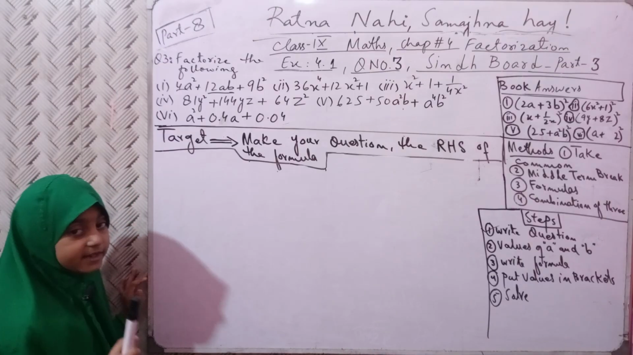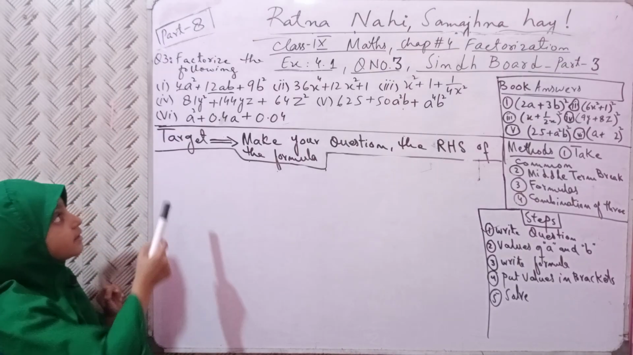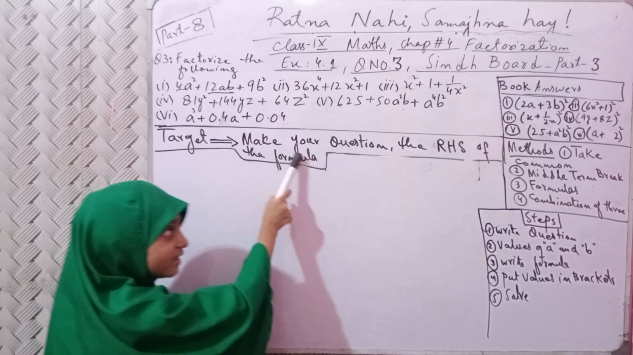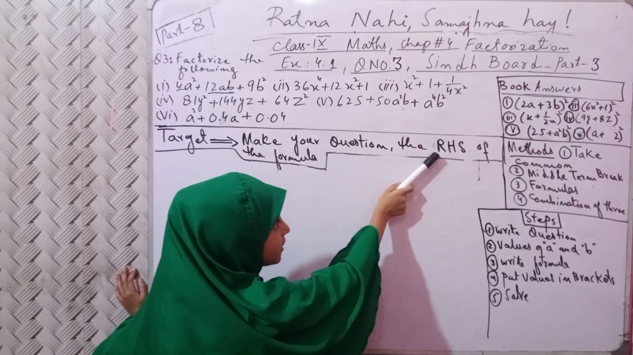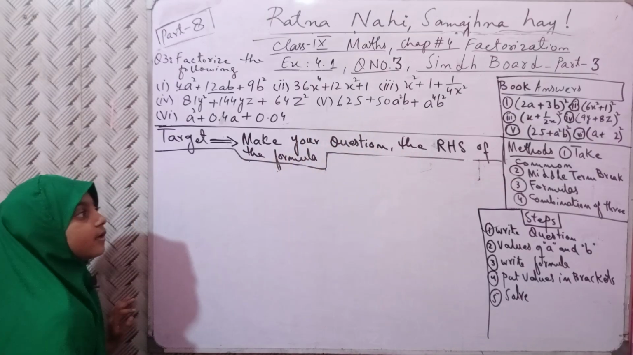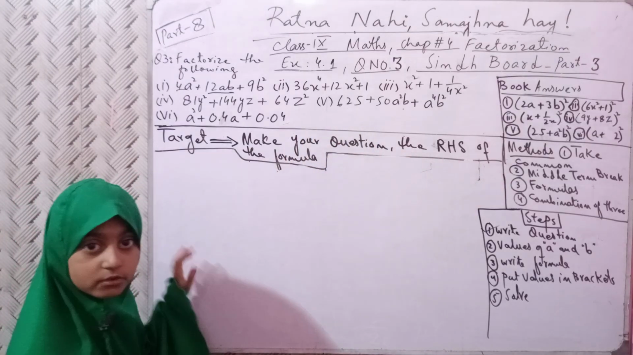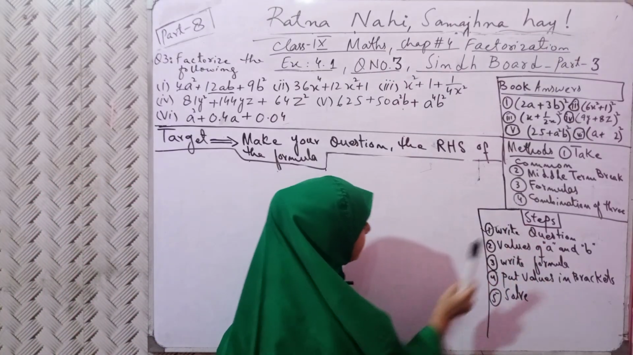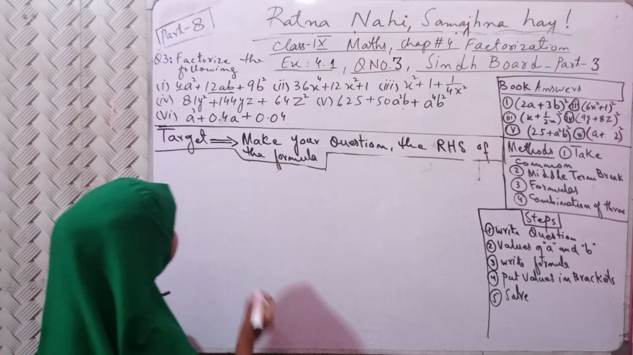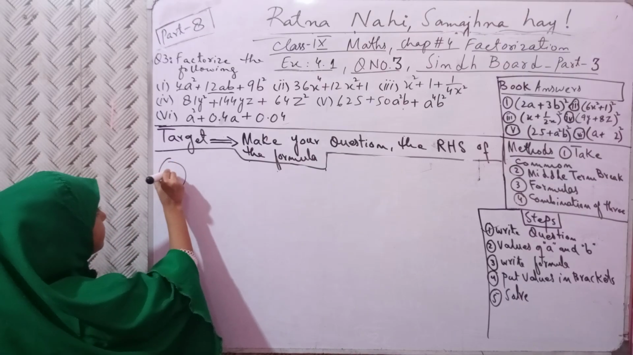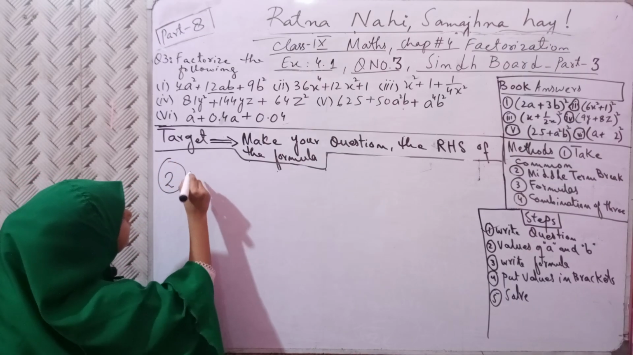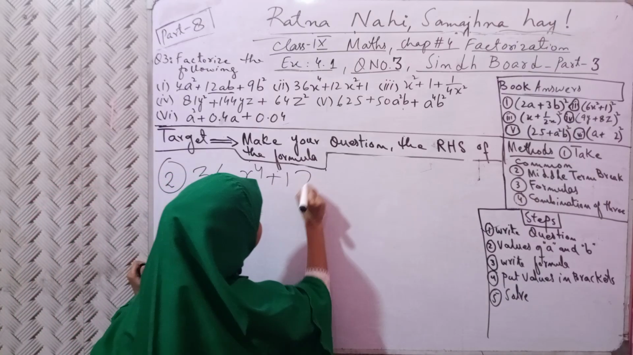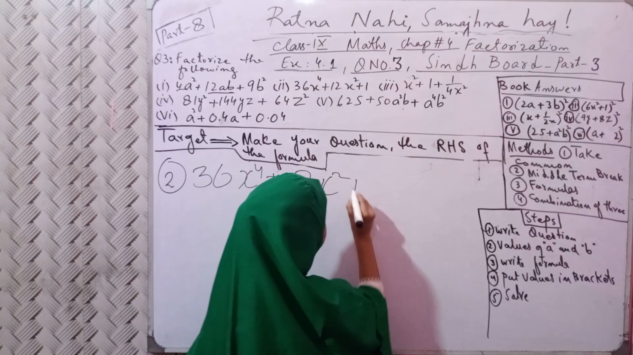And very importantly, your target is to make your question the right hand side of the formula. When you do not follow this, you cannot solve it. And there are the steps. Step number 1, write the question. I am writing the question. Question number 2, 36 x power 4 plus 12 x power 2 plus 1.